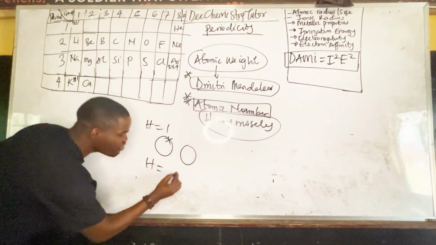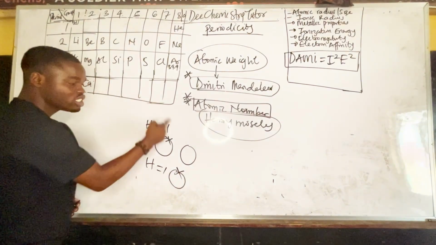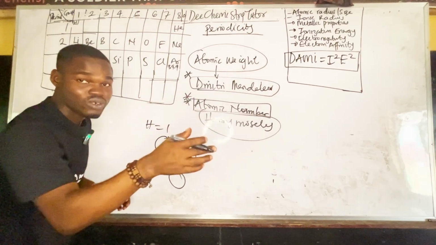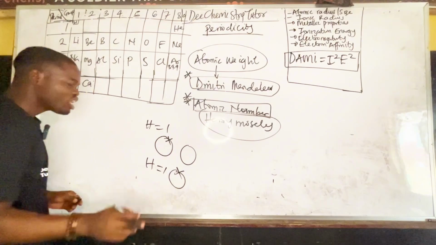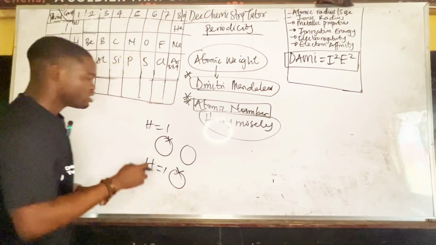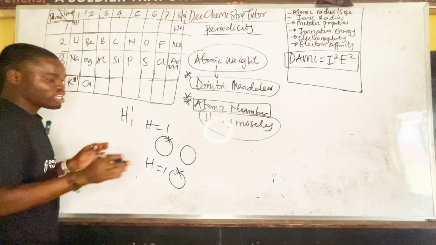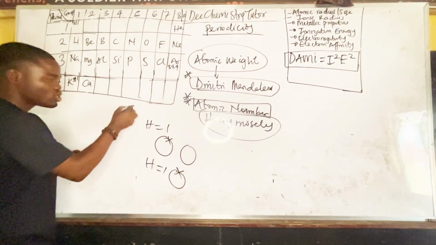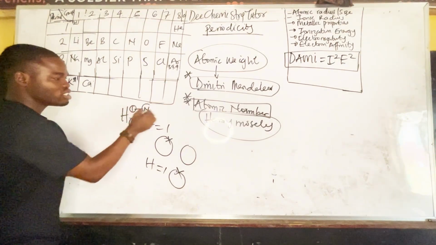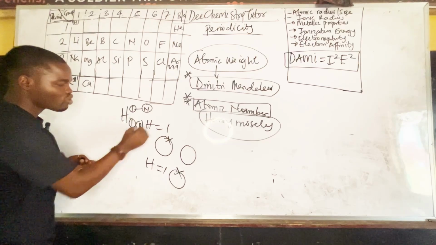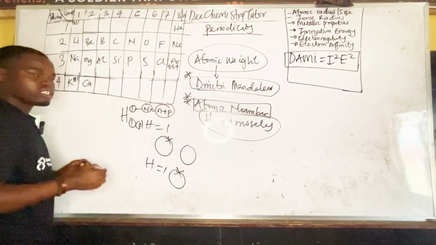Now hydrogen. If hydrogen also gains one, this hydrogen. Hydrogen is one. This is protium. They are isotopes of hydrogen, deuterium, protium. Let's move on. Now this is the one that we use most. So this one that has this, this is the number of what? The mass number here, and this is what? The atomic number. So the mass number is now the number of neutrons plus what? Protons. You should know that.